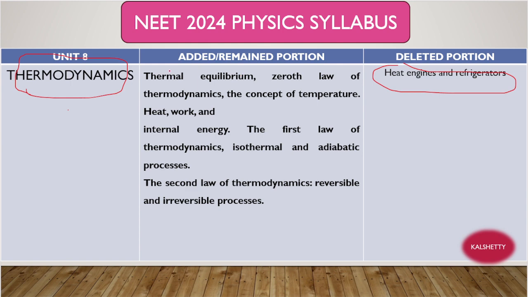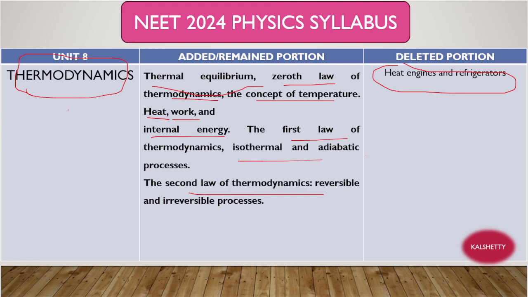The remaining portions are there: thermal equilibrium, zeroth law of thermodynamics, concept of temperature, heat, work, internal energy, right? Next, first law of thermodynamics, isothermal and adiabatic processes. Second law of thermodynamics, reversible and irreversible processes are there. Every year one question will be there on efficiency of a heat engine, but this time that topic is deleted. Just leave that and read the remaining topics, right?